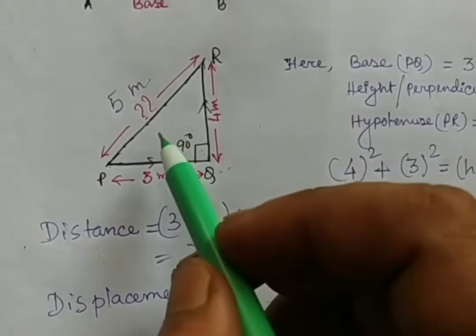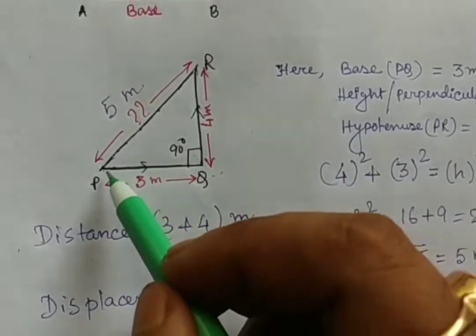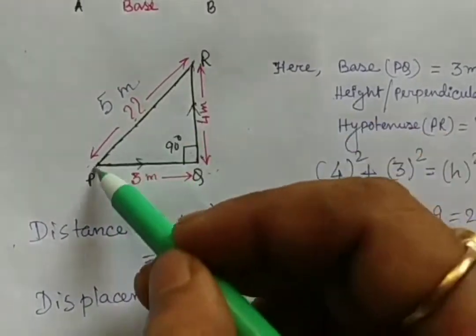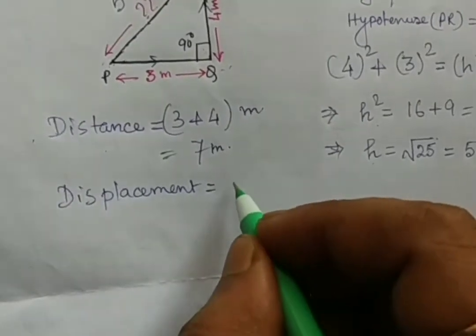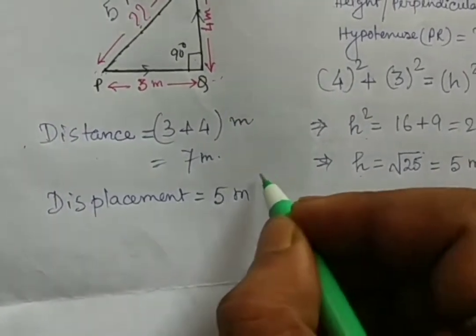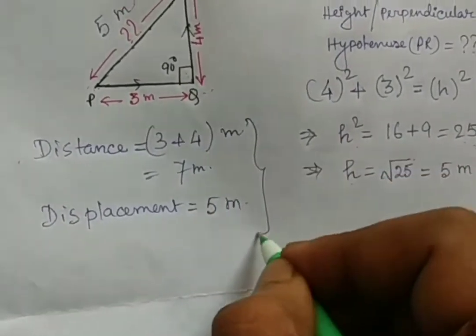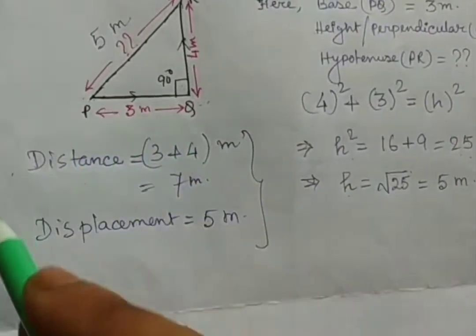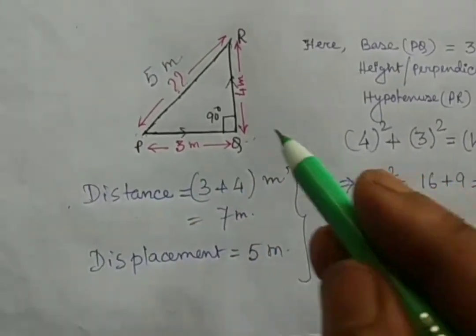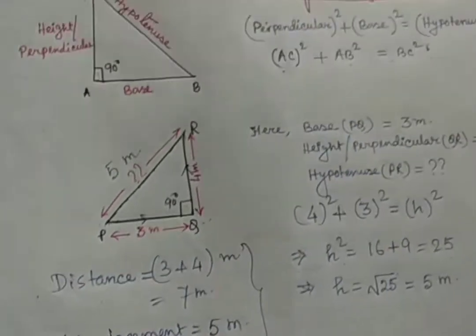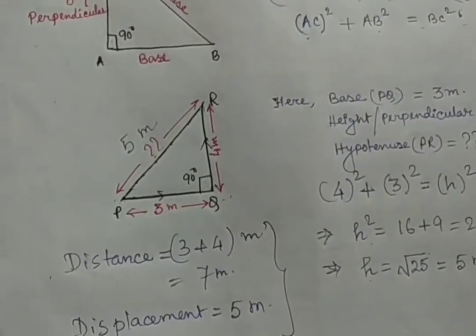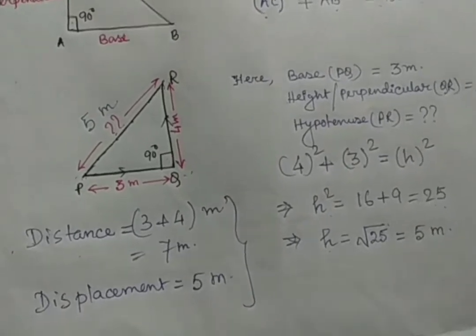But whenever you are calculating displacement, that means the direct connection between P and R, that is nothing but 5 meter. By using this theorem you have to calculate. So displacement is equal to 5 meter. Do you understand why I am explaining the Pythagoras theorem? Just to explain this distance and displacement calculation, and it is important for your exam also. So distance and displacement calculation for a right angle triangle is done by using the Pythagoras theorem.